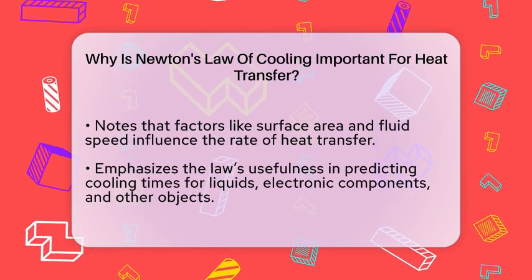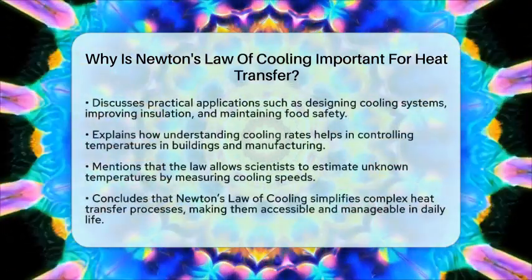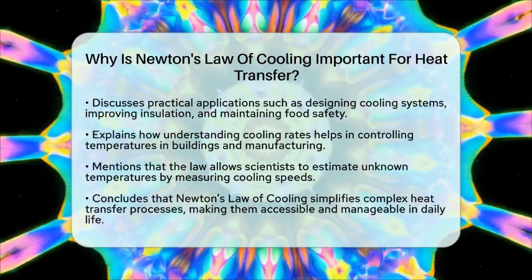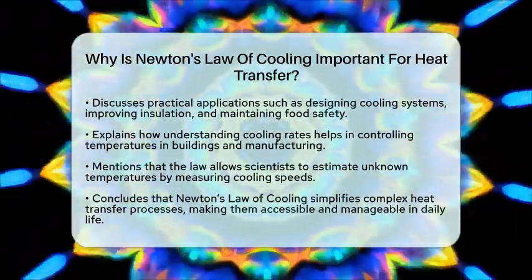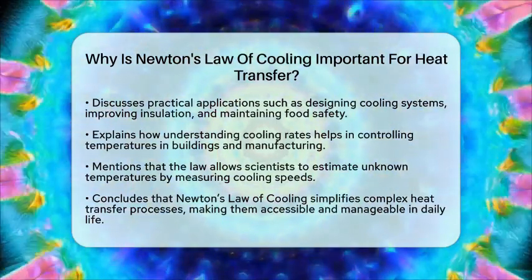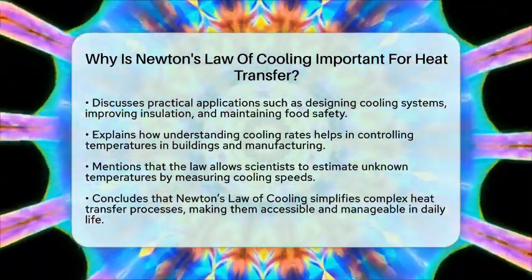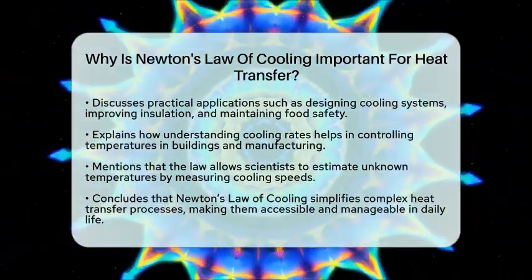Knowing how fast something cools or warms allows us to control temperatures better. For example, in a building, understanding convection helps improve insulation and airflow to save energy. In manufacturing, it helps optimize cooling times for materials. In science, it allows researchers to estimate unknown temperatures by measuring how fast something cools.